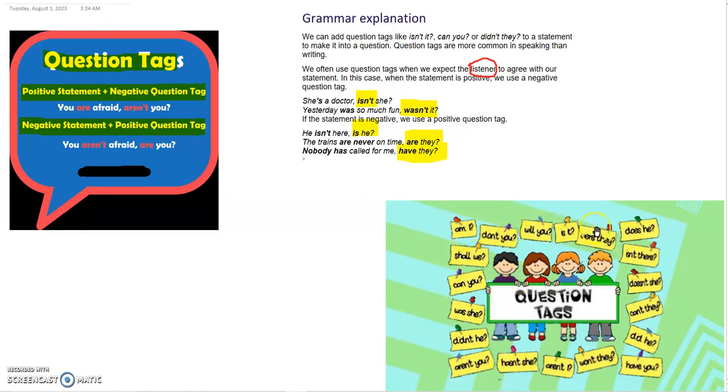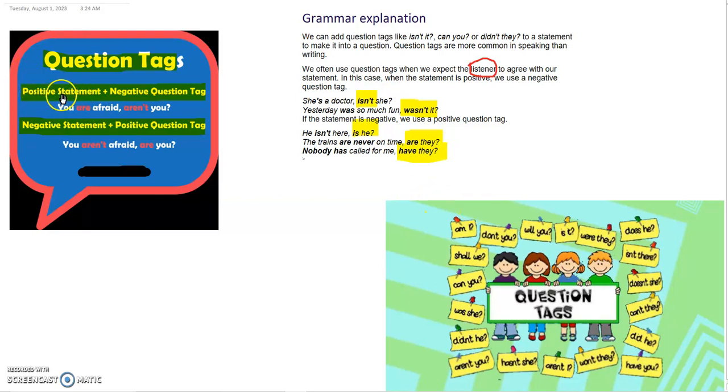Among all these tags, we can find different types of tags. Some are in negative form like aren't, haven't, doesn't, isn't. These negative forms we will use with the positive statement.